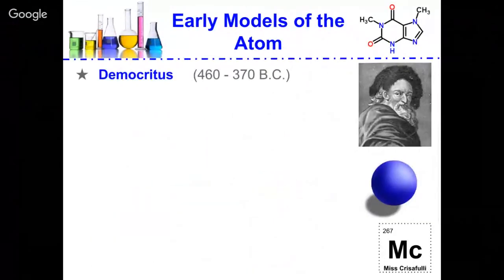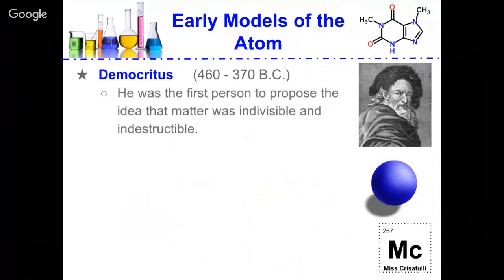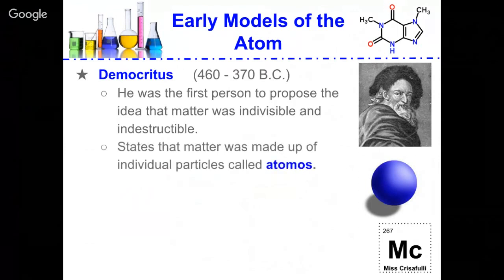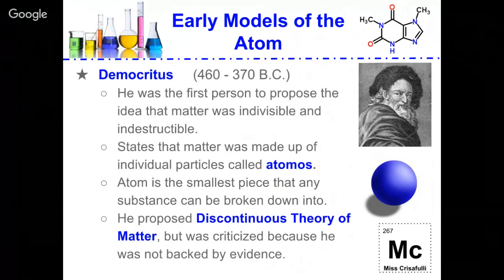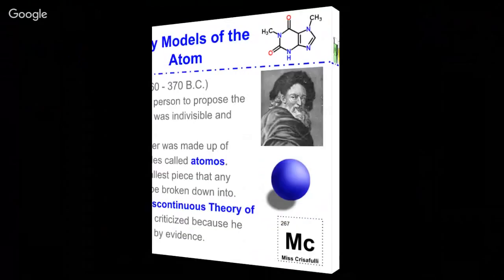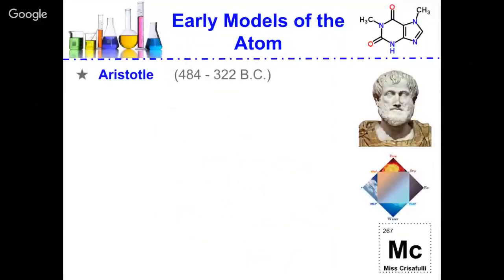Let's start off with Democritus. He was the first person to propose the idea that matter was indivisible and indestructible. He stated that matter was made up of individual particles, and he called those atomos. And the atom is the smallest piece that any substance can be broken down into. Democritus coined the term the discontinuous theory of matter, but he was criticized because he didn't have any evidence to back it up. Also around this time, we also had Aristotle.